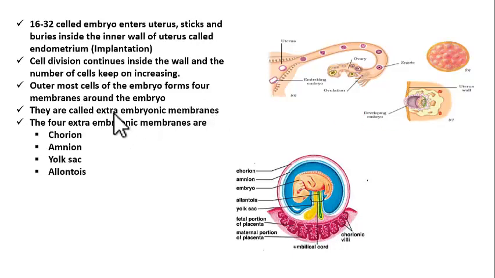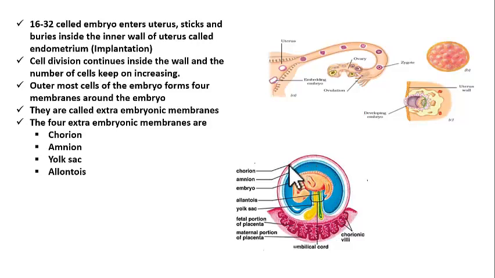Why are they called extra? Extra means outer to the embryo. So they are outside the embryo. So they are called extra embryonic membranes. Now the names of the extra embryonic membranes are chorion, amnion, yolk sac, and allantois. Look at this picture. This is the developing embryo, and around this there are 4 extra embryonic membranes.